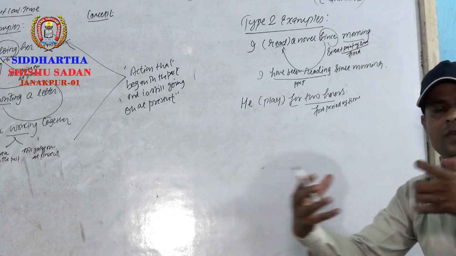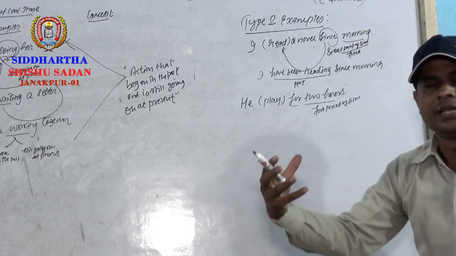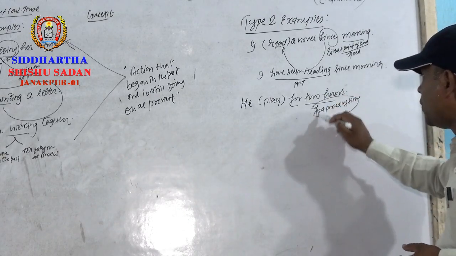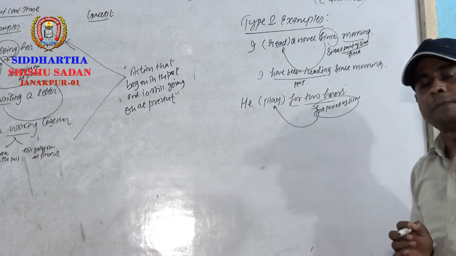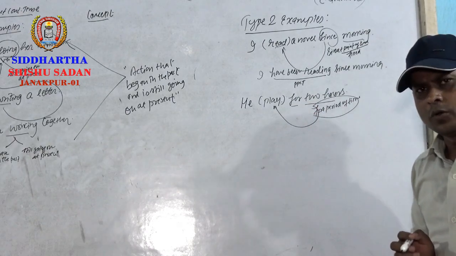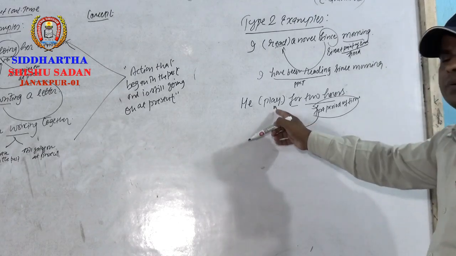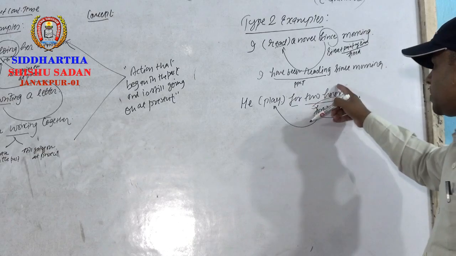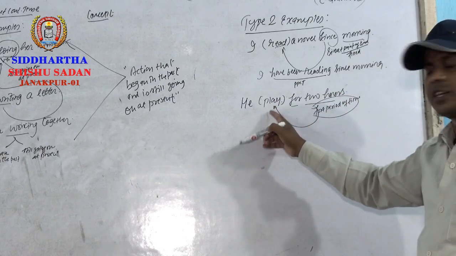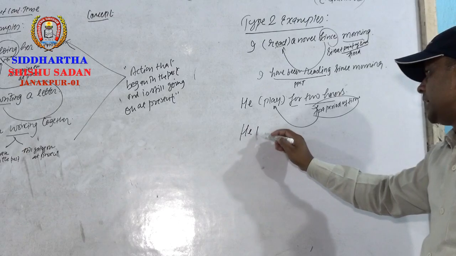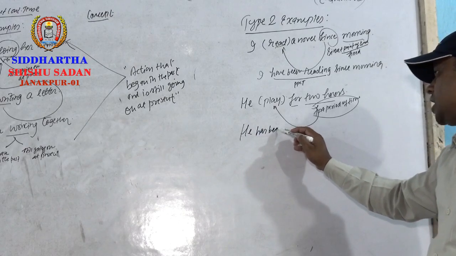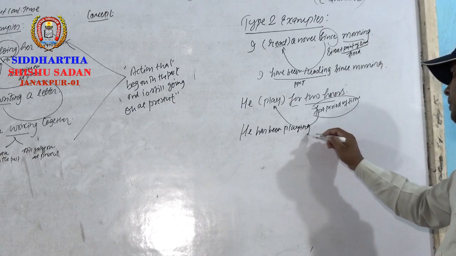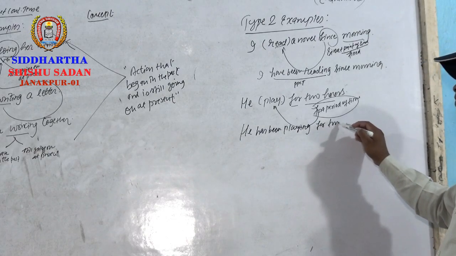A group of time, 2 hours, 3 hours, 5 days, 6 days. That's the period of time. So with for plus period of time, what's the verb in the bracket? Play. And play is a time taking verb. Therefore, again we use present perfect continuous tense over here. The reason is for plus period of time is with a time taking verb. What's the answer here? He has been, in the structure verb-ing, playing. He has been playing for 2 hours.